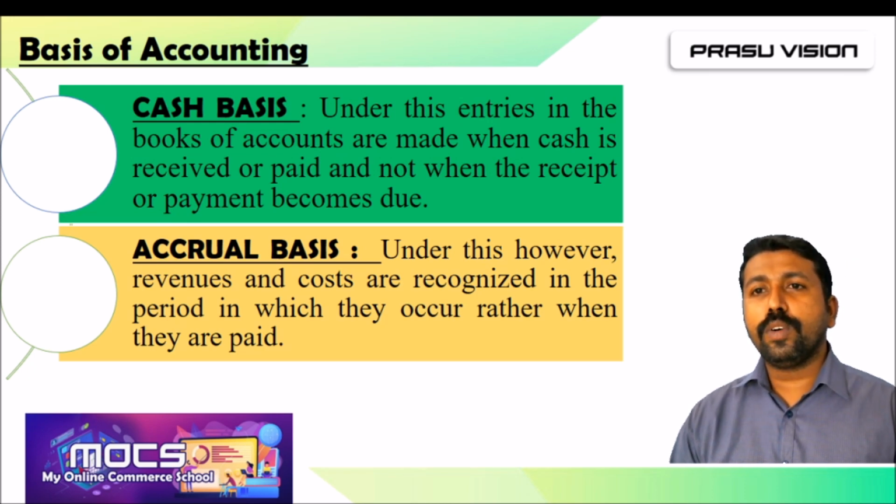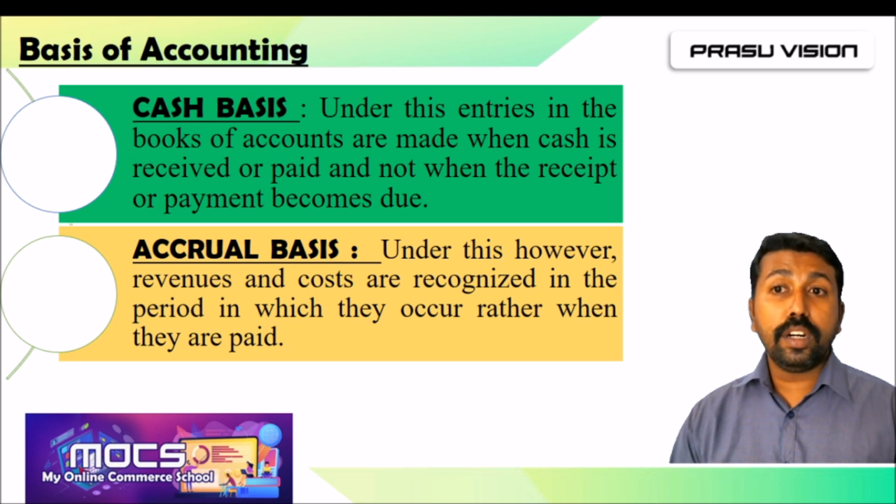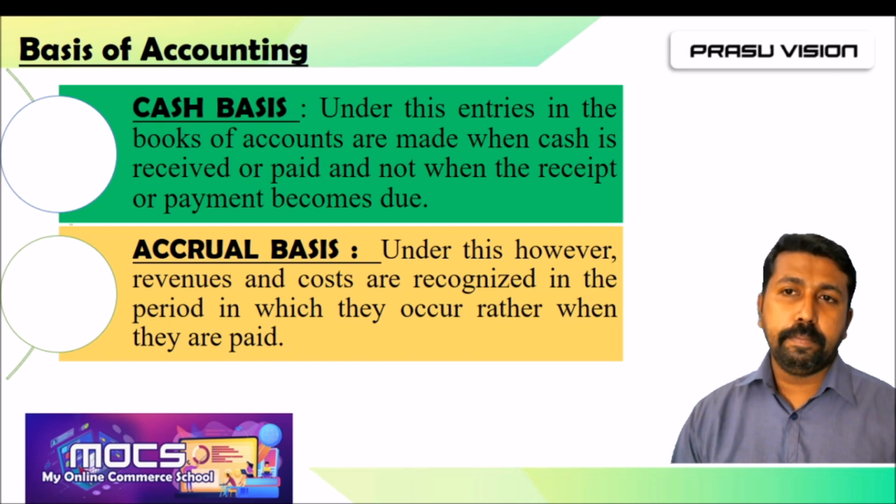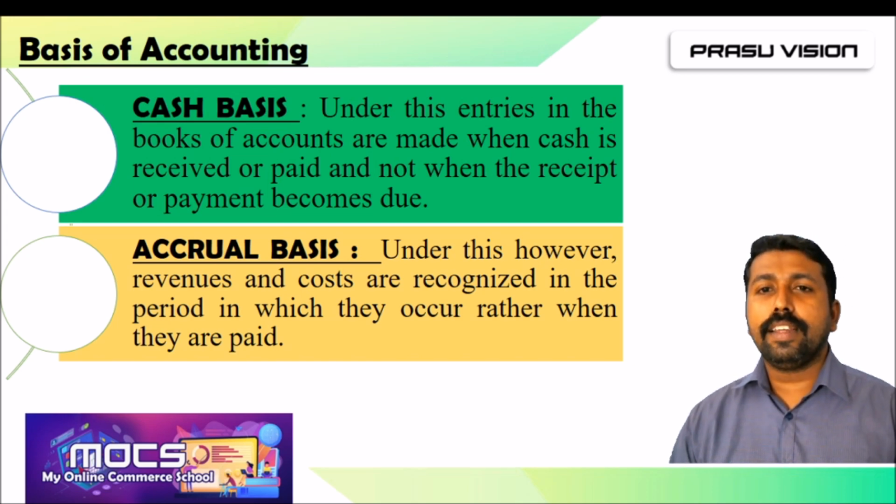So we have to record the transactions only when something is paid or received. Don't record the transaction expecting that they will pay on that day or we have to pay on that day. If it is cash basis, we record only the amount received or paid.